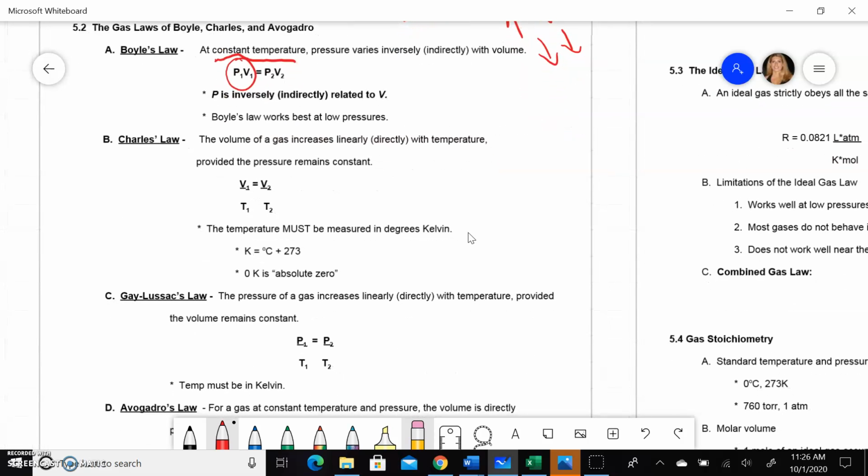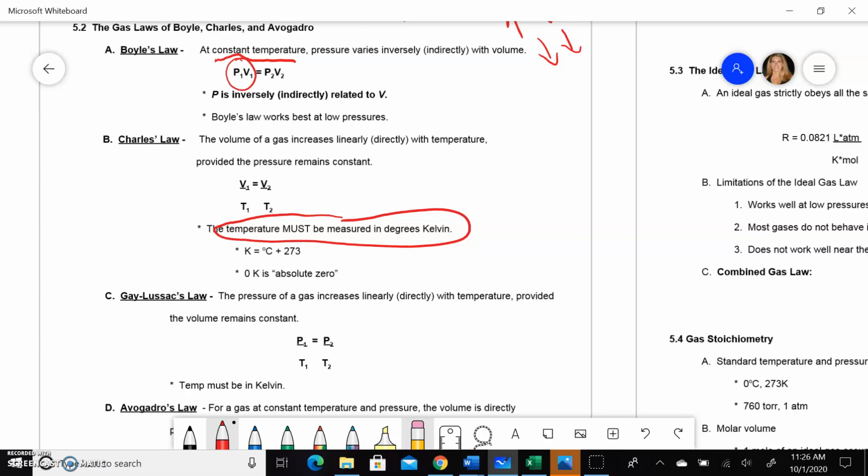Be careful though, your temperature has to be in Kelvin. And actually, anytime temperature is on the bottom of a fraction, you need to put your temperature into Kelvin. The reason is that you may have learned in math that you can't put 0 on the bottom of a fraction. It's impossible, because anything divided by 0 is infinity. You can divide anything by 0 an infinite amount of times. So you can't put 0 on the bottom, and 0 degrees Celsius does exist. In fact, it's the freezing point of water. It's 32 degrees Fahrenheit, so it exists quite often. So we can't use Celsius, we have to use Kelvin.